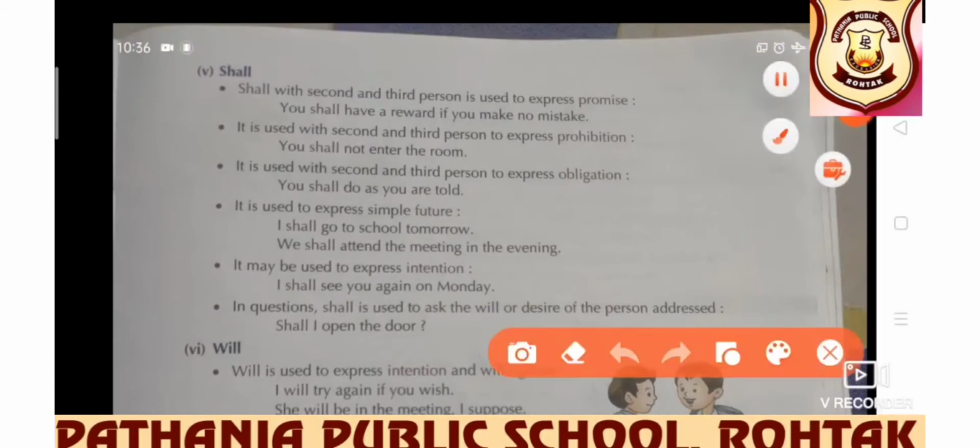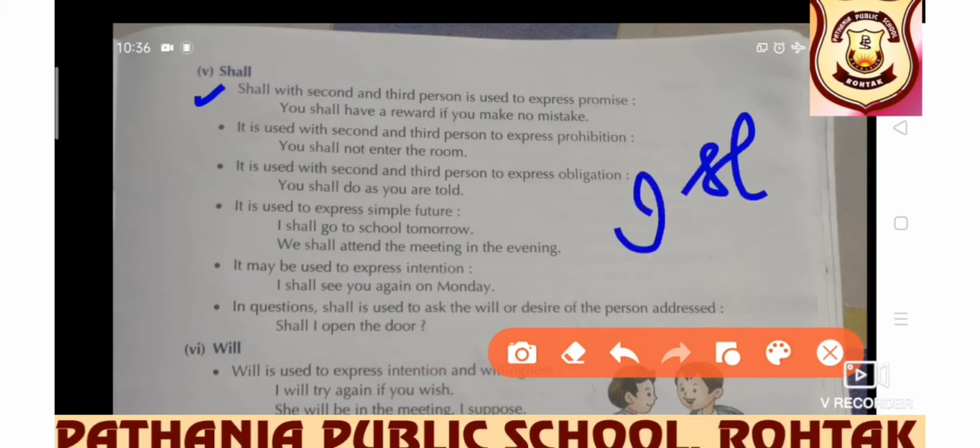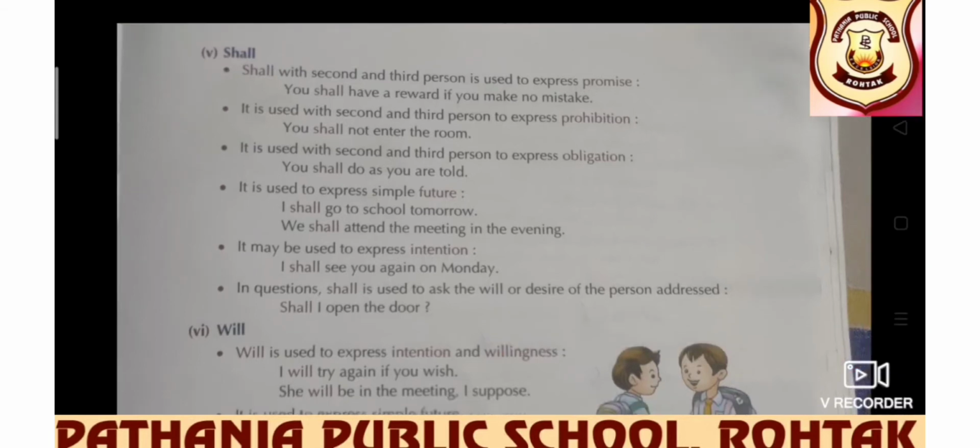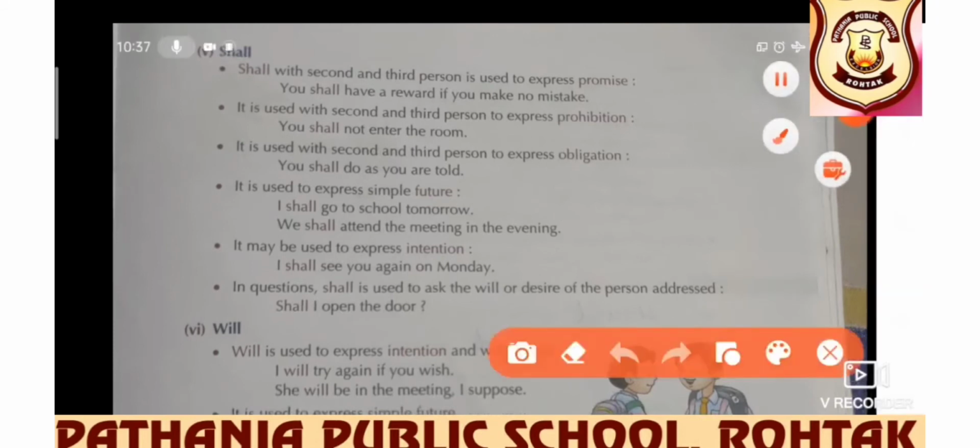Next we have shall. Shall, of course, we know, expresses simple future. But let's first learn about its uses with second and third person. Although according to the rule, shall is used with first person only, there are certain circumstances where shall is used with second and third person also.